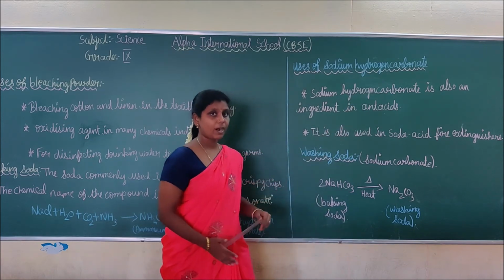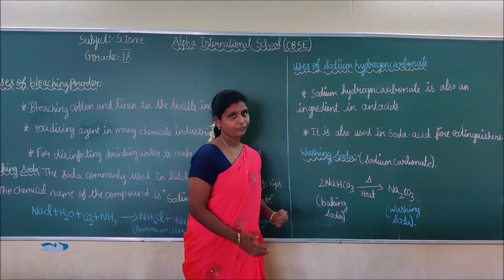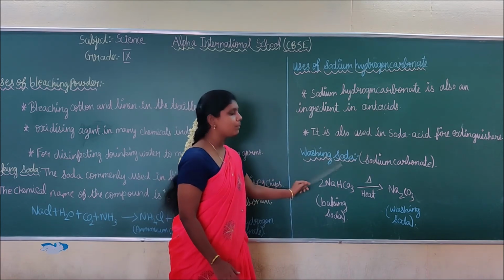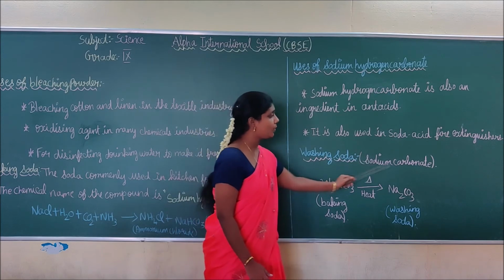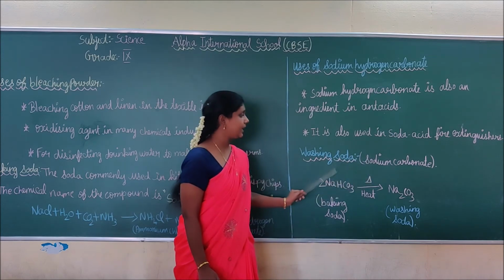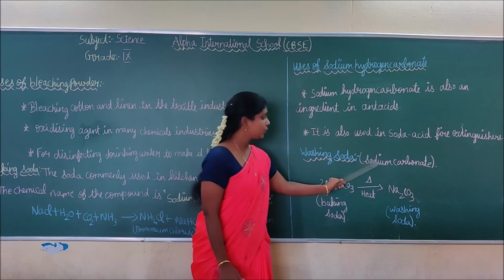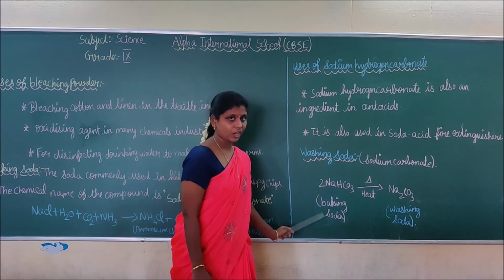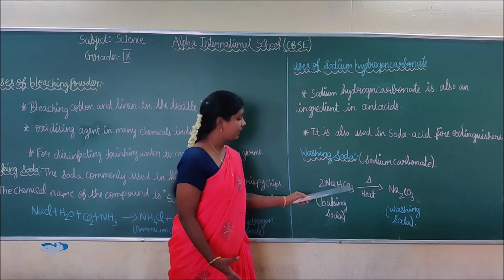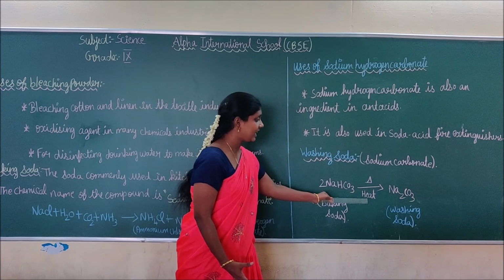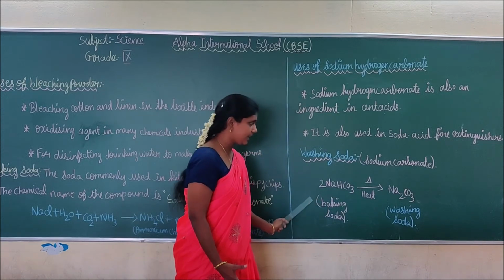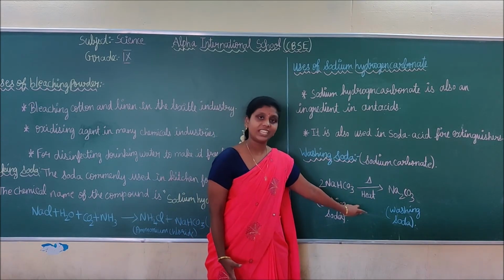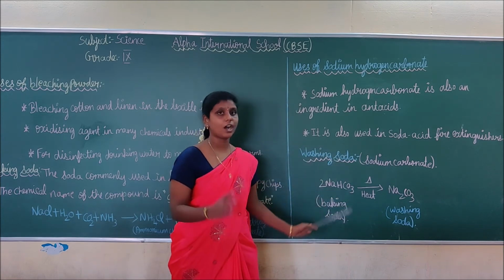Next, we are going to see what washing soda is and how washing soda is prepared. The chemical name of washing soda is sodium carbonate. How can we prepare this washing soda? They take baking soda and give heat energy to it. After heating, it turns into washing soda. In this way, washing soda is prepared.